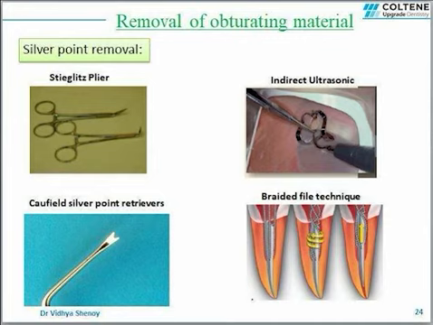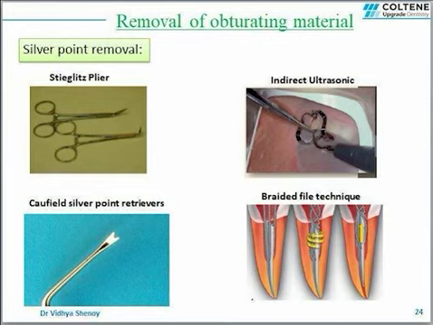Another technique is the braided file technique. In this technique, Hedstrom files are used. Use small H files to gently screw in as far as possible. Then the files are twisted together and pulled out along the axis, as you can see in this image.